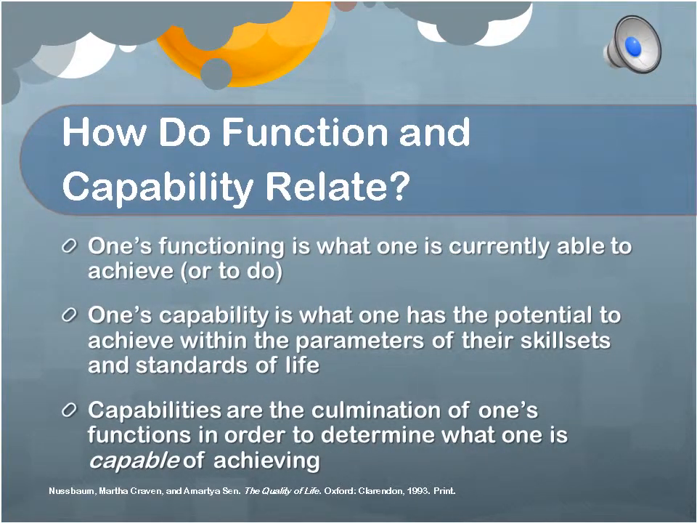How do function and capability relate? One's functioning is what one is currently able to achieve or to do, while one's capability is what one has the potential to achieve within the parameters of their skill sets and standards of life. Capabilities are the culmination of one's functions in order to determine what one is capable of achieving.